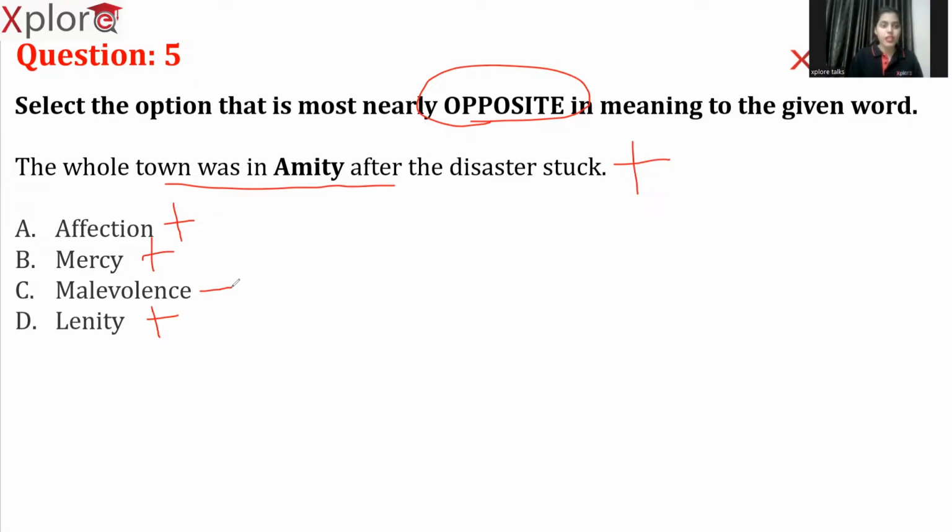Okay, so this is the only term which is holding negative meaning. As you can see, friendly nature, having mercy, or showing affection are not exactly the exact synonyms, but however these give the closest meanings to the term amity, right? So here the right answer is malevolence, as it is the only option which has a negative meaning in it.